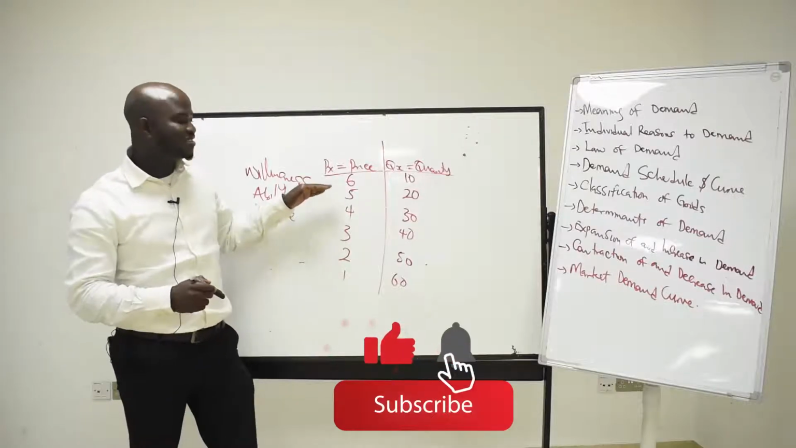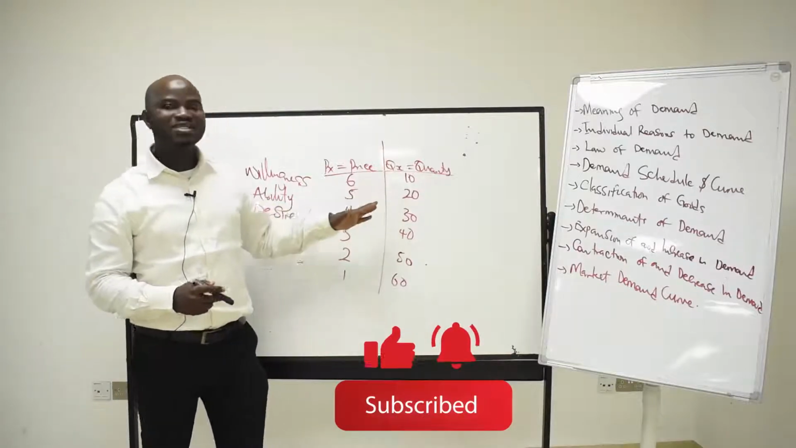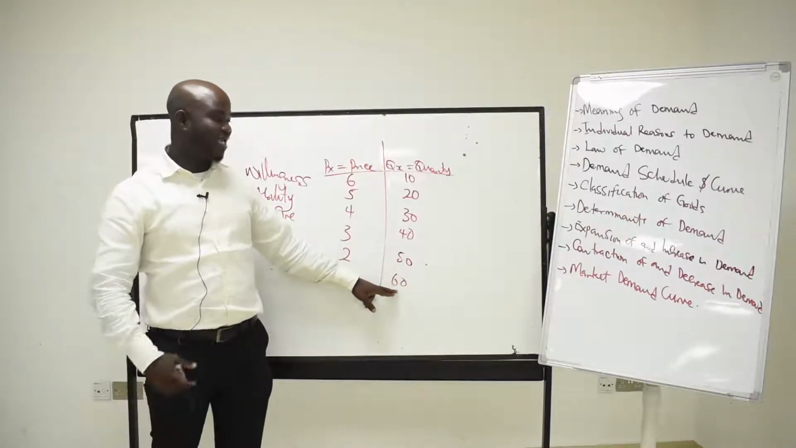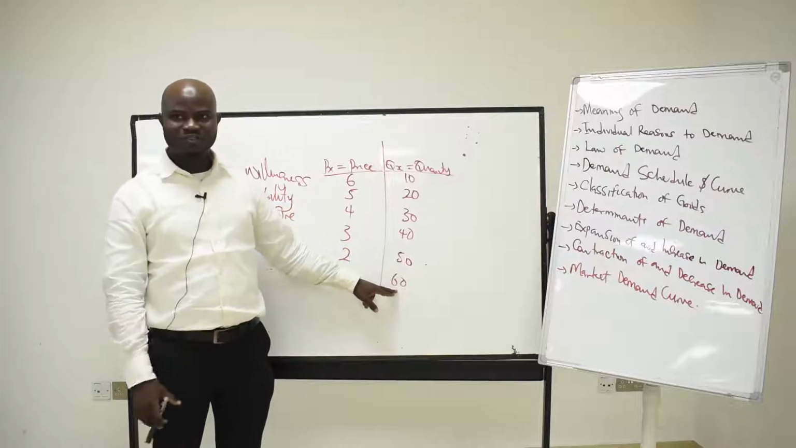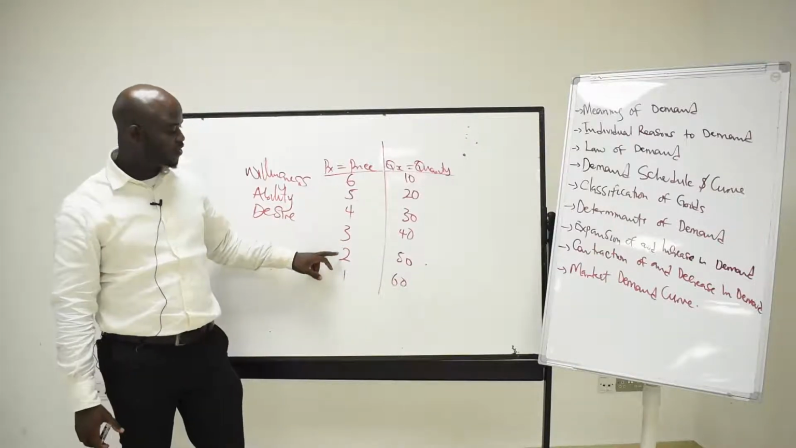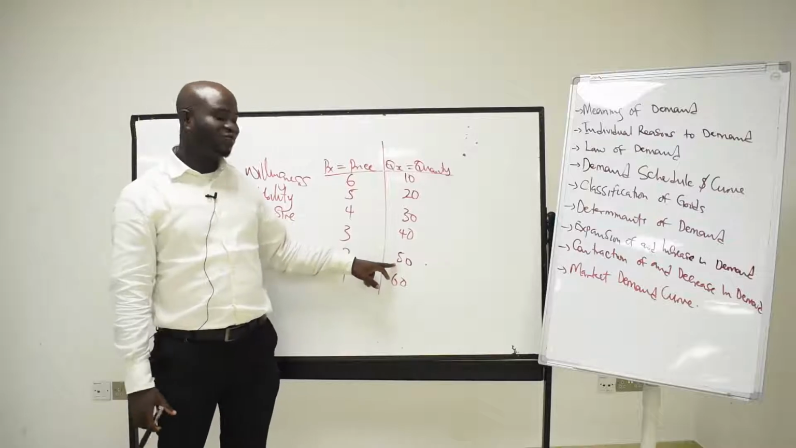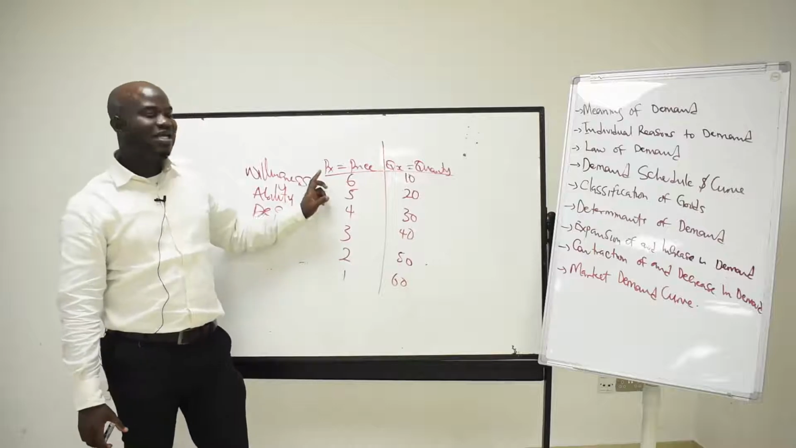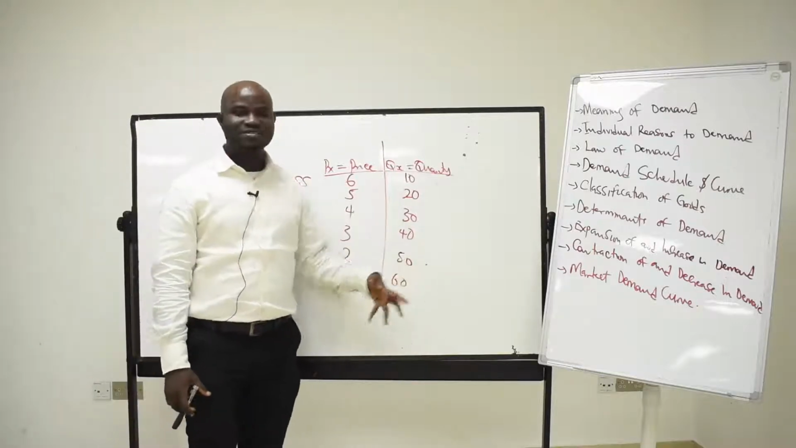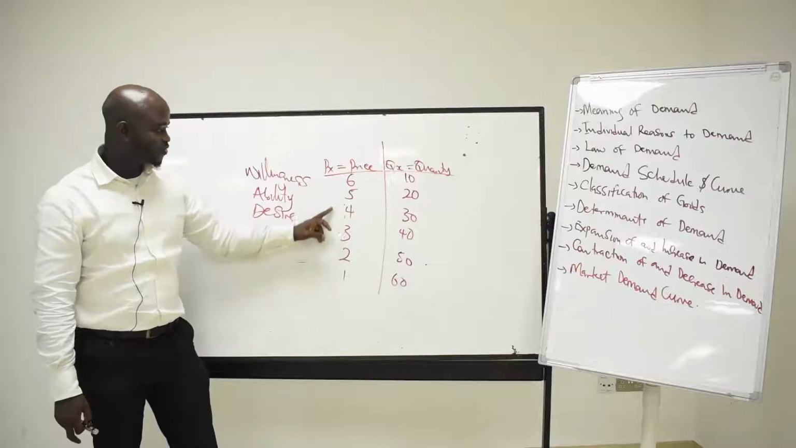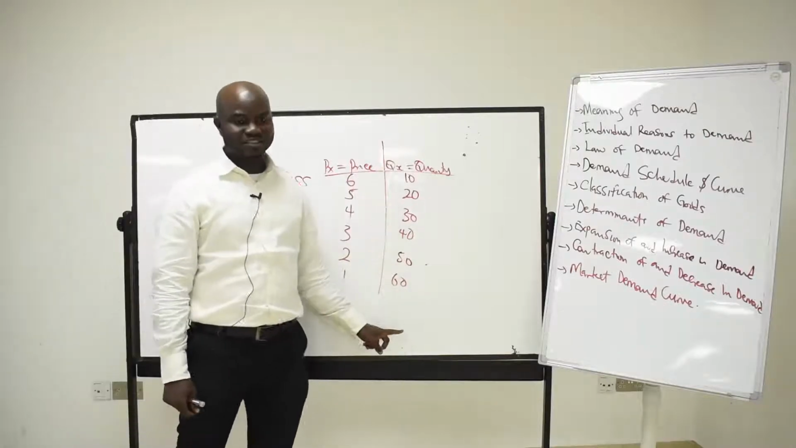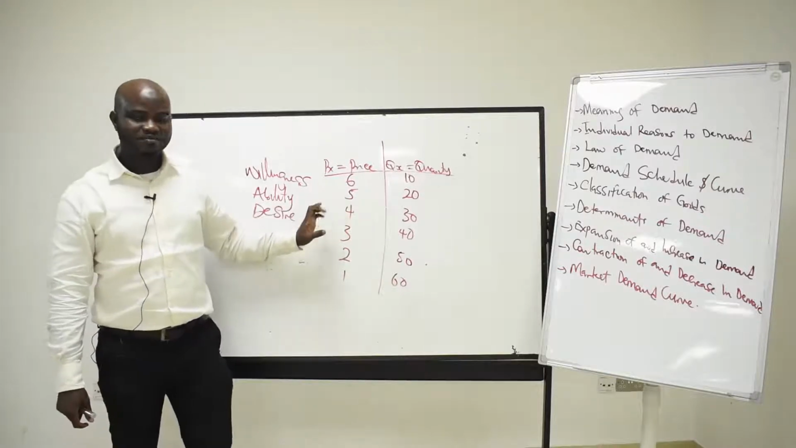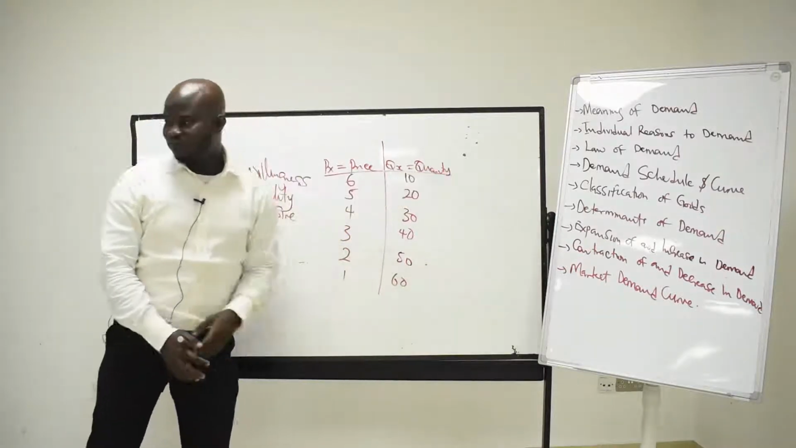That is, as price is increasing, the quantity demanded is what? Is decreasing. Now, when the price is 1 naira, the consumer is able to buy 60 quantity of this particular good. But when the price increased from 1 naira to 2 naira, he was able to buy 50 quantity of that good. So it shows that as price is increasing, the quantity demanded is also decreasing, right? And as price is decreasing, the quantity demanded is increasing. This is what we call a tabular representation of demand.